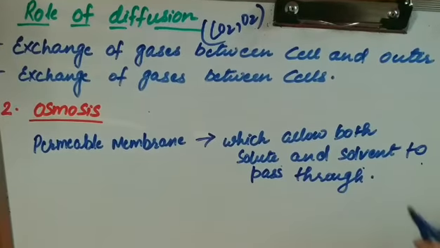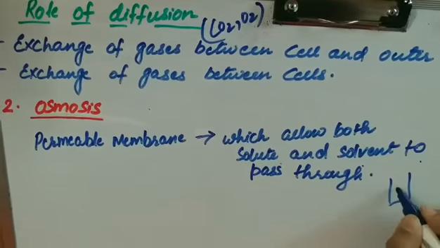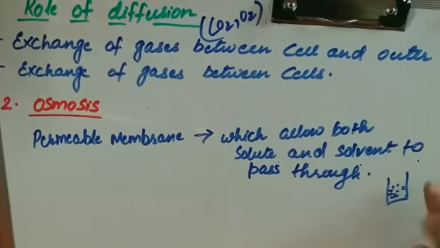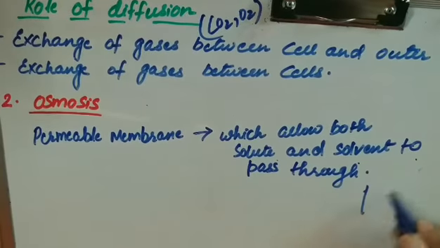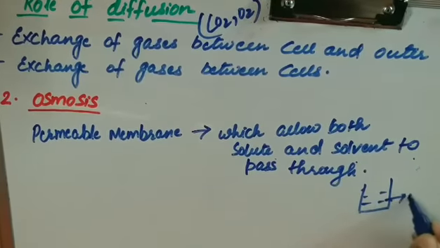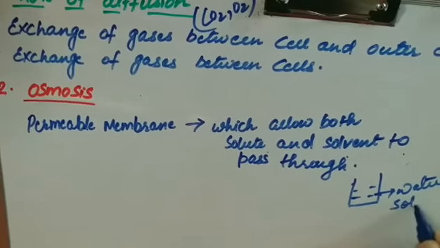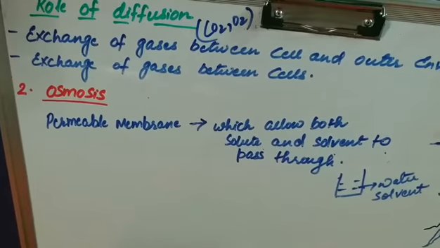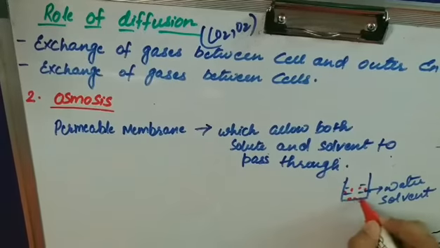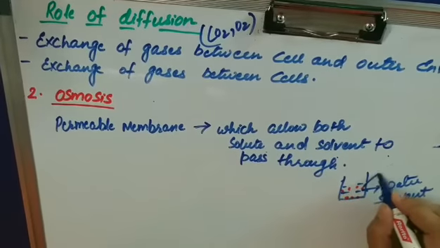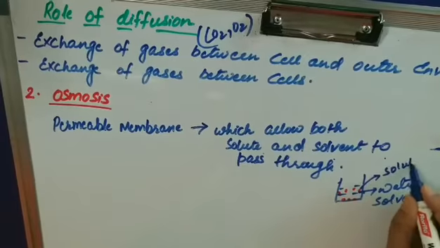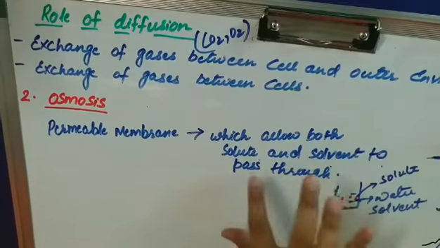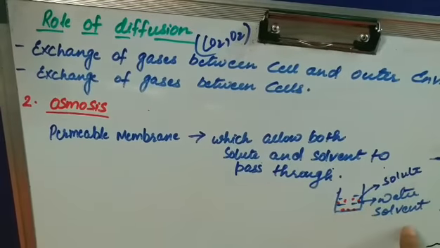The solvent can be your water, and the solute are the small particles which we dissolve in the water. So water is the solvent, and the particles which we dissolve in this water are the solute. This permeable membrane allows both the solute and the solvent to pass through it.